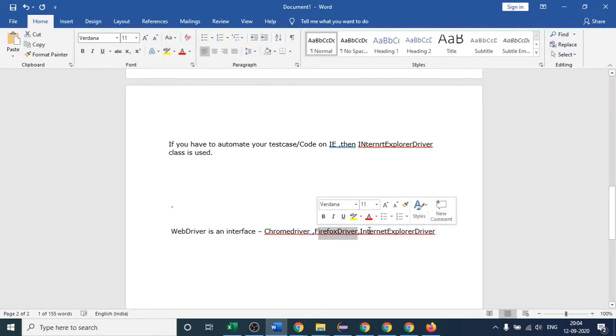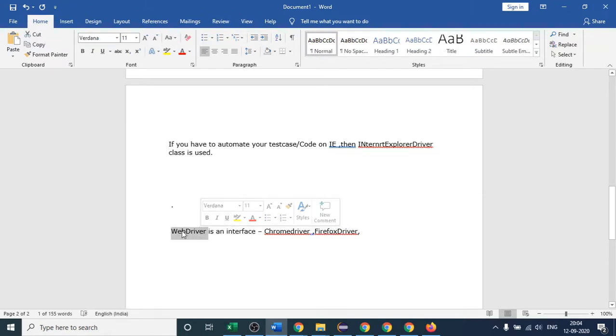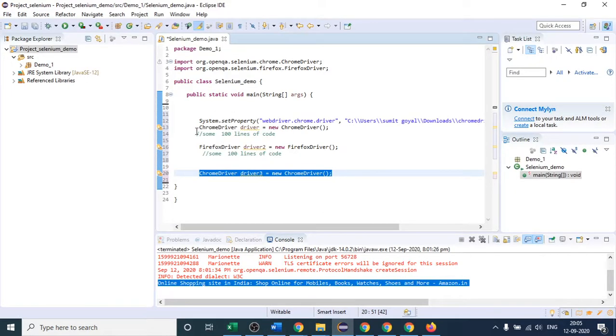So let me remove this. This is an interface which the Selenium developers have defined. Let me tell you again what an interface is. In an interface we have abstract methods, meaning their definition is not provided. Their definition will be provided in the classes which implement it. These two classes are implementing it, so whatever abstract methods we have in WebDriver will be defined in these classes.